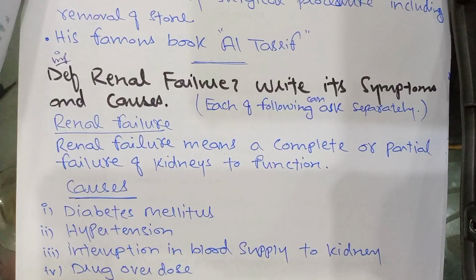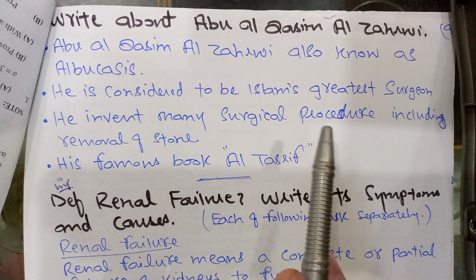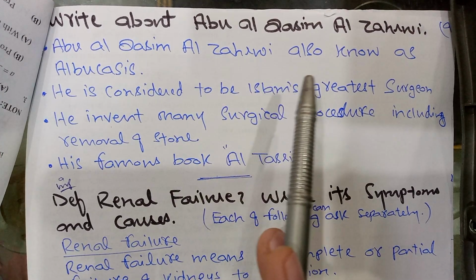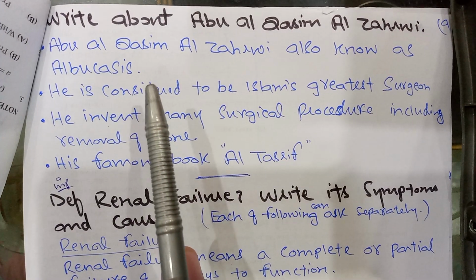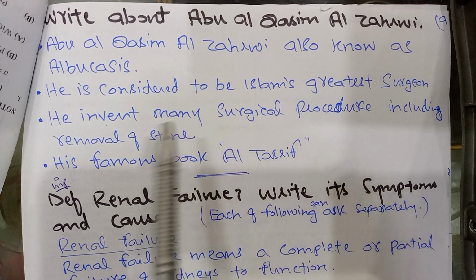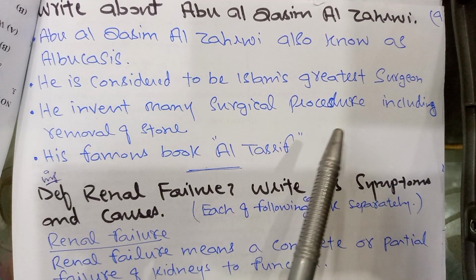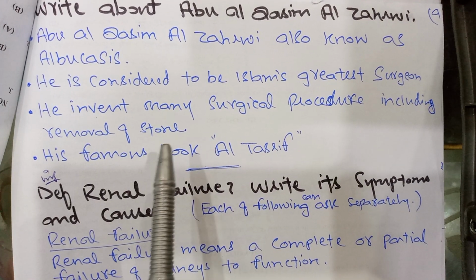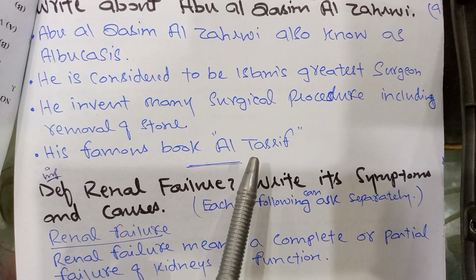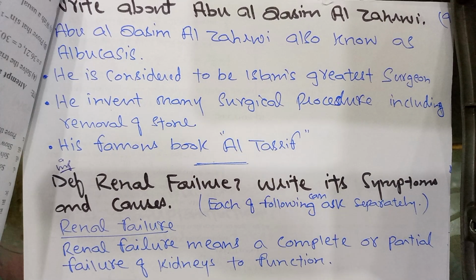Next question. Write about Abu al-Qasim al-Zahrawi. Abu al-Qasim al-Zahrawi, also known as Albucasis, is considered to be the greatest Islamic surgeon. He invented many surgical procedures, including removal of stone. His famous book, Al-Tasrif, is very important for MCQs and short questions.